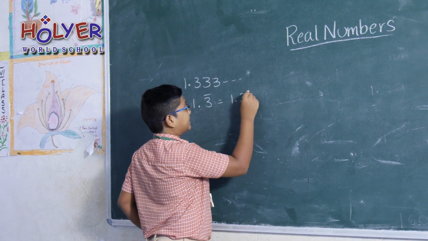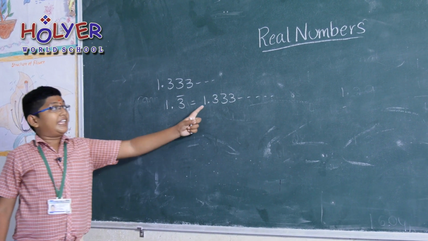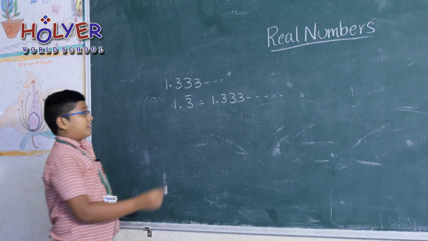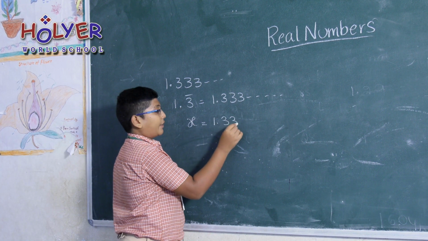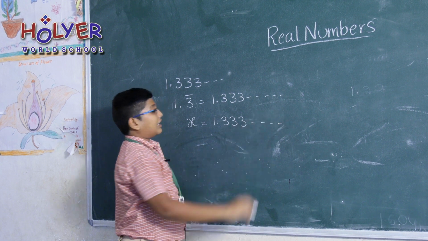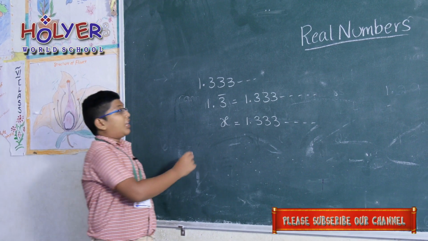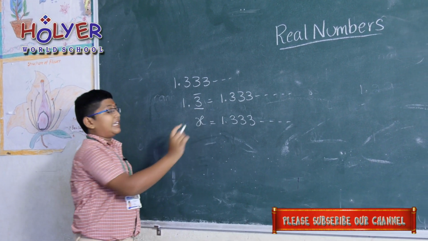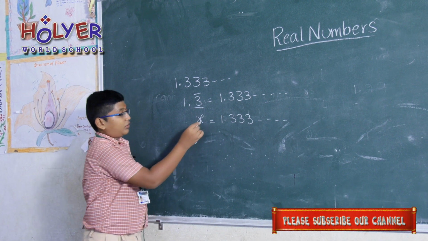Changing this decimal into a rational number, we have to write its general form here first, and we have to take this as x, the unknown number. x is 1.333 and so on. We all know that after the point there is only one place, so we have to multiply by 10.